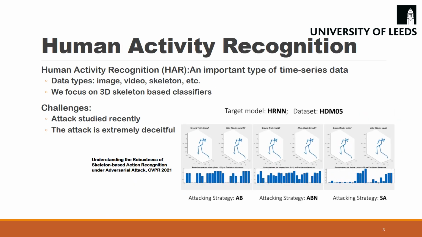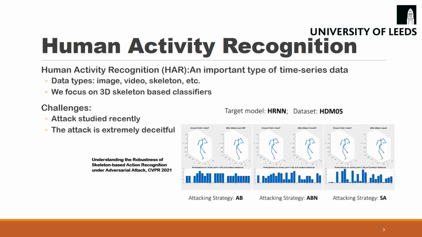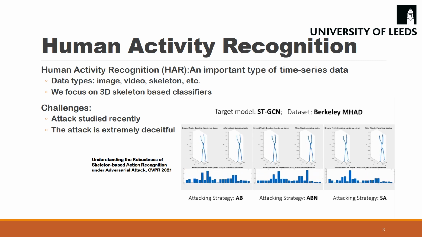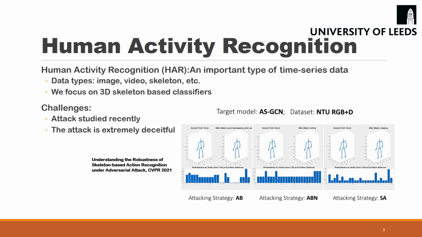In this paper, we focus on human activity recognition as they are widely used for many applications. Recently, human activity classifiers have proven to be extremely vulnerable and attacks deceitful. Here are some examples from our CVPR 2021 paper, one of the first works showing the danger of adversarial attack in this domain.